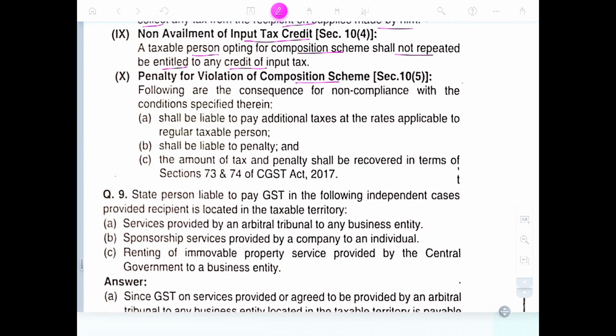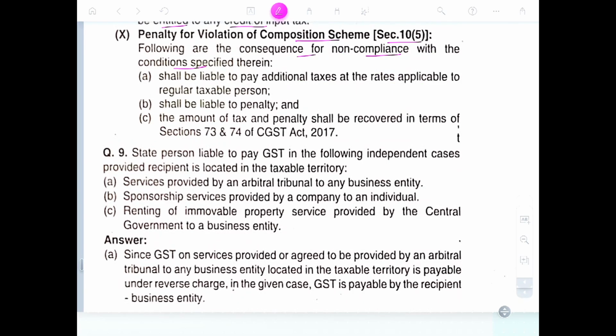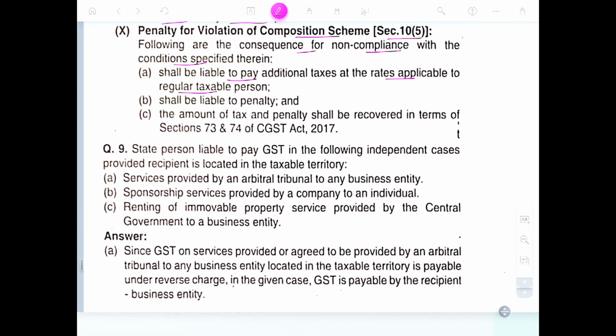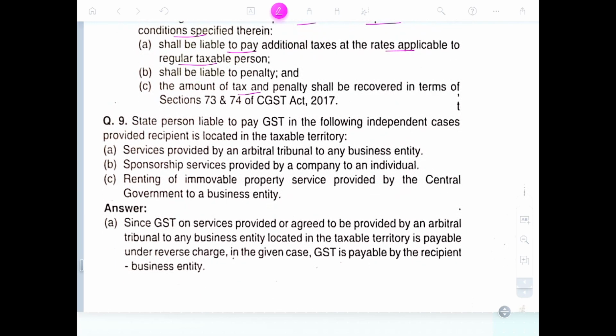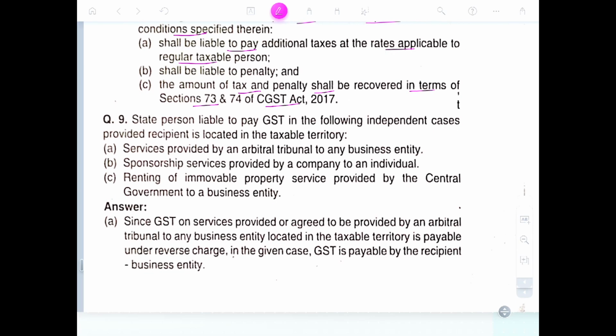Penalty for violation of the composition scheme, Section 10(5). The following are the consequences of non-compliance with the conditions specified: the person shall be liable to pay additional tax at the rates applicable to a regular taxable person and shall be liable to penalty. The amount of tax and penalty shall be recovered in terms of Sections 73 and 74 of the CGST Act.